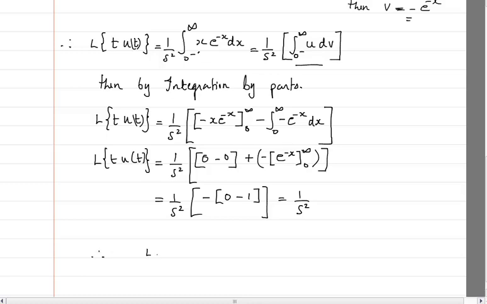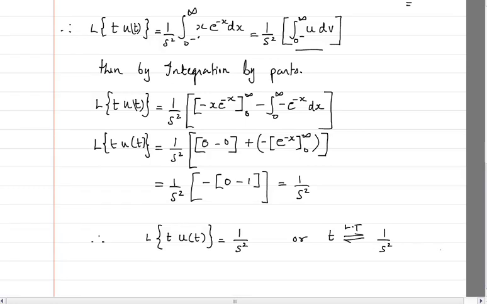Therefore I can say that the Laplace transform of t u of t is going to be 1 by s square, or I can write t, if I take the Laplace transform, I will get the answer as 1 by s square.